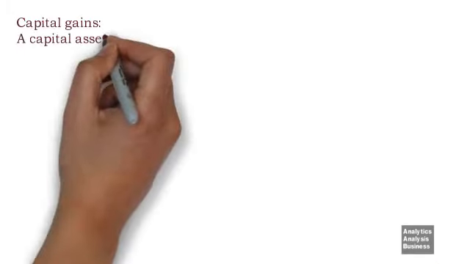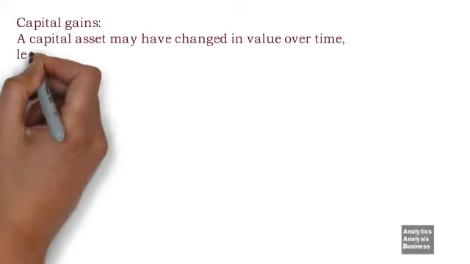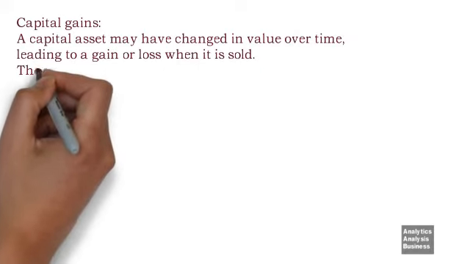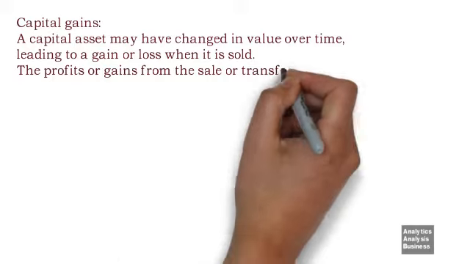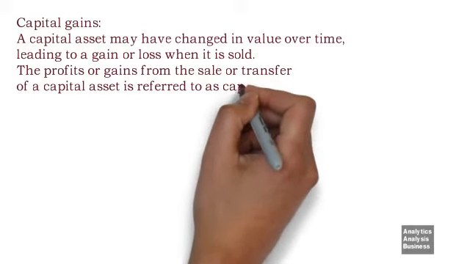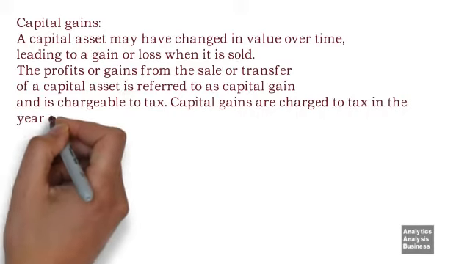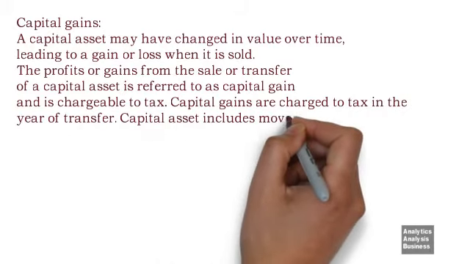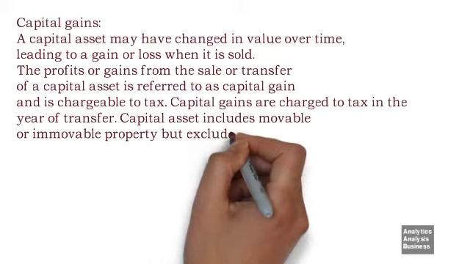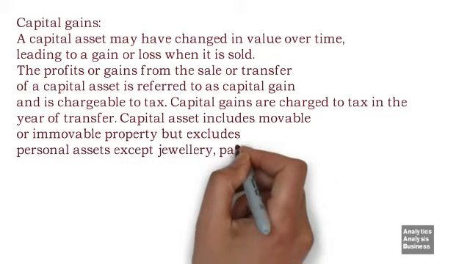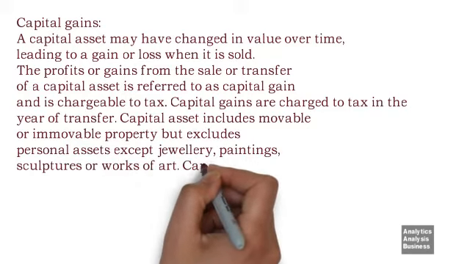A capital asset may have changed in value over time, leading to a gain or loss when it is sold. The profits or gains from the sale or transfer of a capital asset is referred to as capital gain and is chargeable to tax. Capital gains are charged to tax in the year of transfer. Capital asset includes movable or immovable property but excludes personal assets except jewelry, paintings, sculptures or works of art.